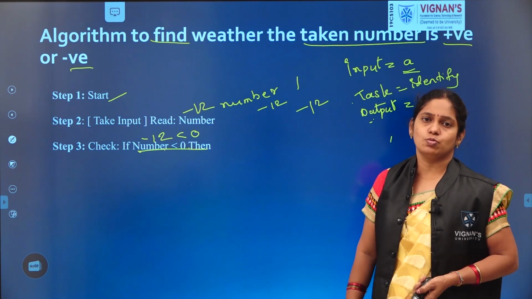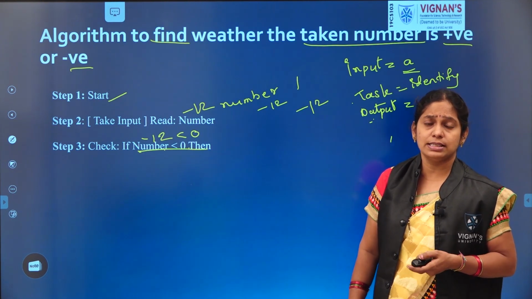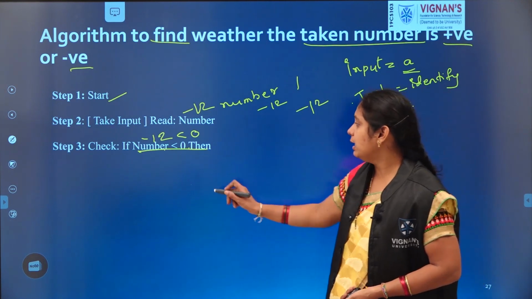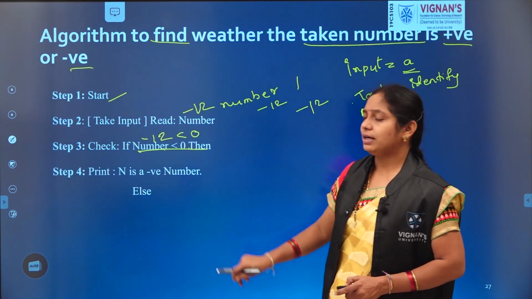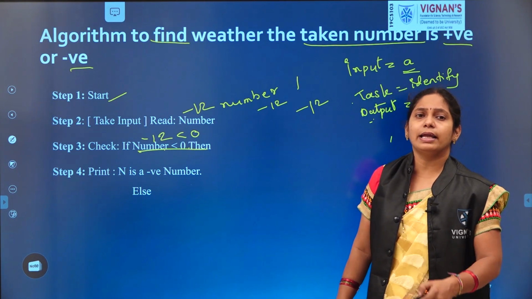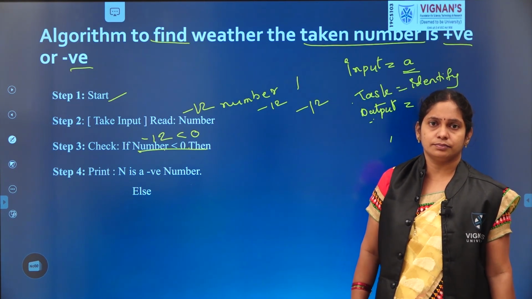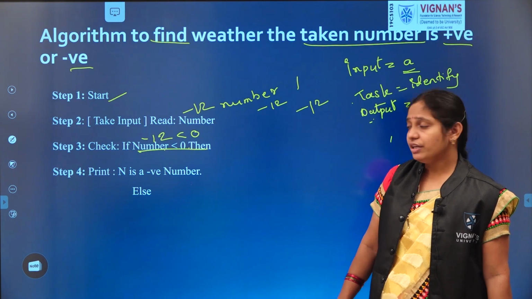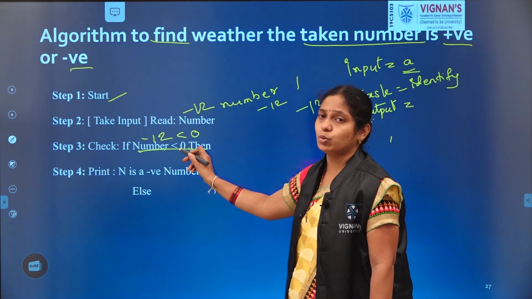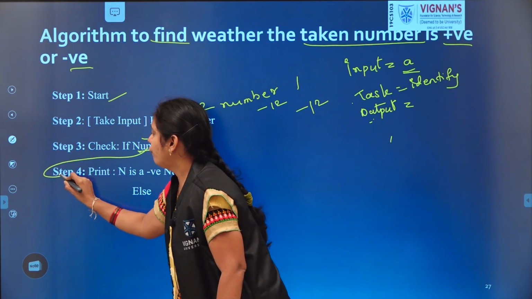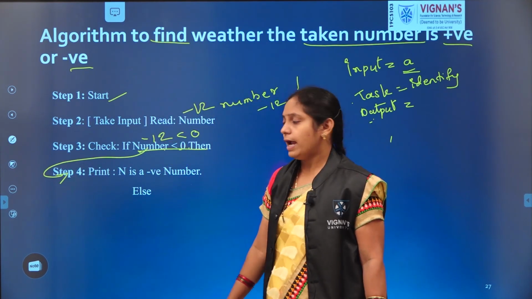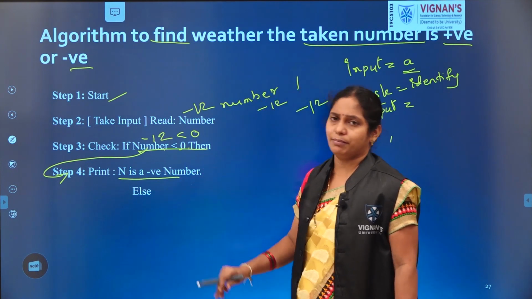Yes, it is true. Minus 12 is less than 0. Then if it is true, what do we have to tell? Print that the number n is a negative number. If this condition is true, then it executes step 4 and displays a negative number.